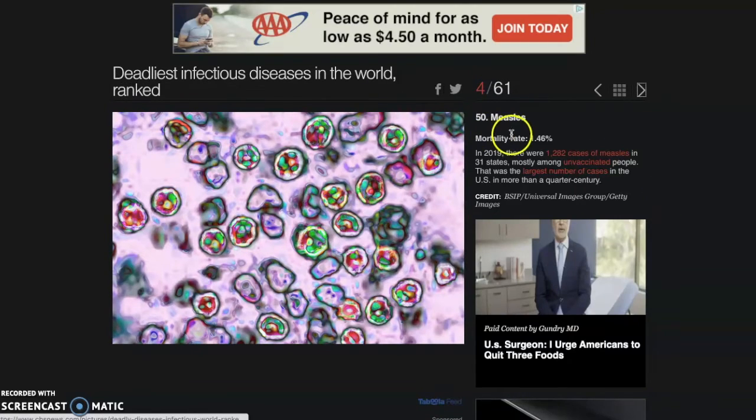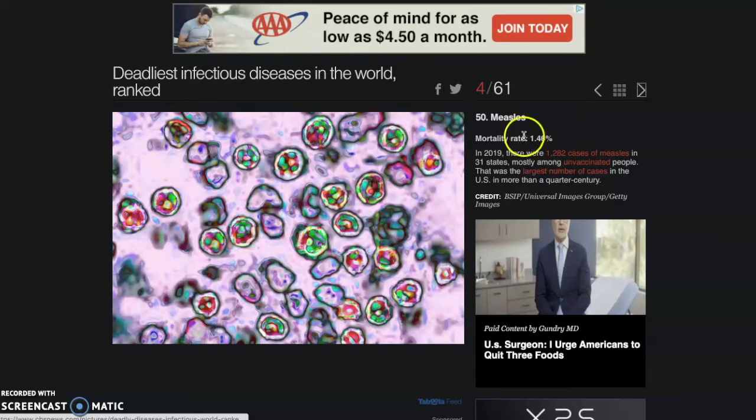We have measles here with a 1.46% mortality rate. What that means is that 1% or 1.5% of the people that get measles unfortunately will pass away. And there's some other information here. In 2019, there were 1,200 cases of measles in 31 states, mostly among unvaccinated people. That tells me a couple of things right away. Number one, there's already a vaccine for it, so it's something that we've taken care of pretty much. And there were only 1,200 cases in the United States.